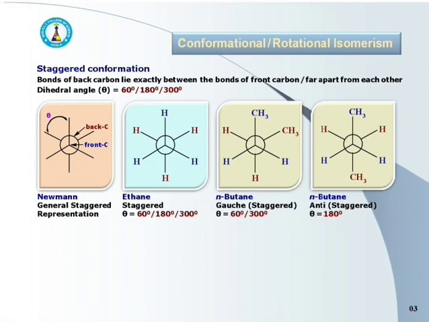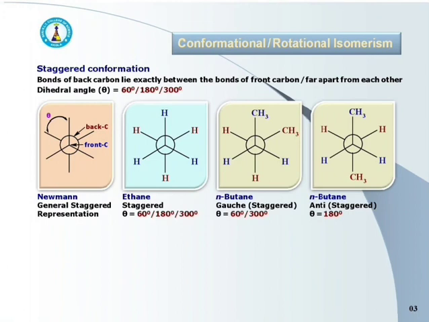Here, in this structure, CH3 groups are at adjacent position, and this is called the Gauche conformation. This is the Gauche conformation where CH3 groups are at adjacent position. In case of a Gauche conformation, dihedral angle theta is either 60 degree or 300 degree.